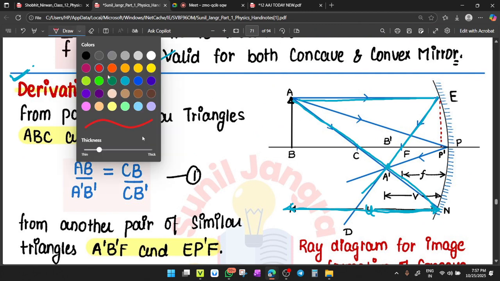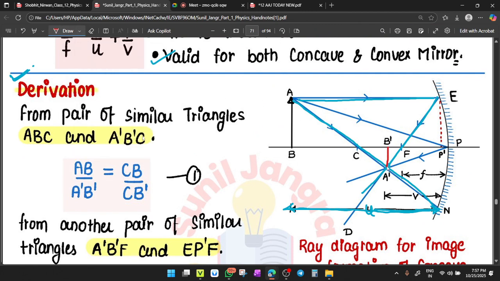A dash B dash. This will be your image. Got it? Yes. So check what you have. You have the distance of the object AB from the pole, called U. This is the focus point and the distance from the focus point is considered as a small f. This image distance is called a small v. Consider this point as E. This pole is called P.